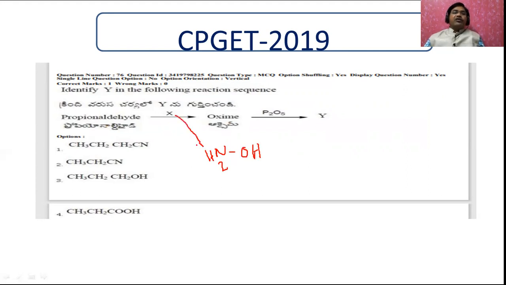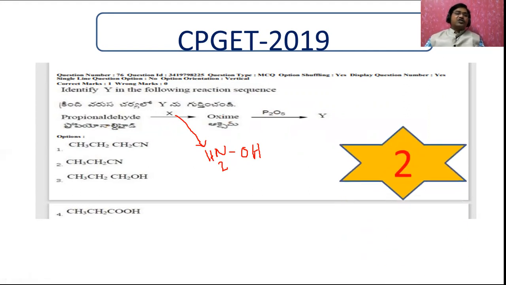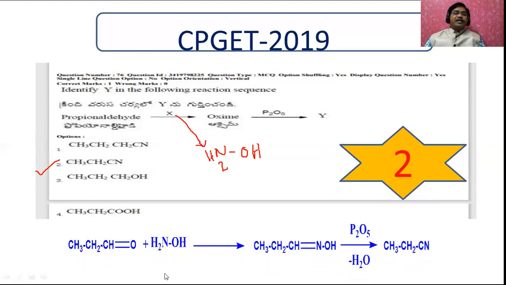Now the propanaldehyde reacts with this, and after that P2O5. P2O5 is a dehydrating agent that removes the water molecule. Let me tell you first of all, the answer is 2. Why is it the answer? Let me explain the entire reaction.